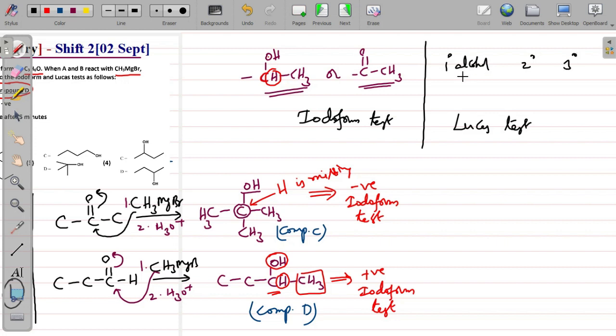Primary alcohols will give a positive result only on heating, otherwise they don't give. Secondary alcohols, without heat they will give, but it will take some time, 5 minutes, to give the positive result. And what is the result? The result is turbidity. And tertiary alcohols give it immediately, so the result is immediate.